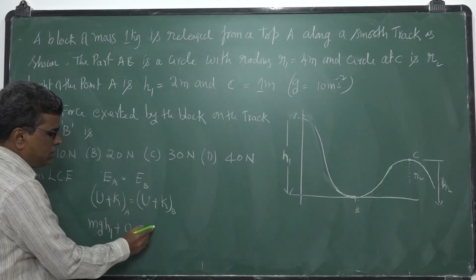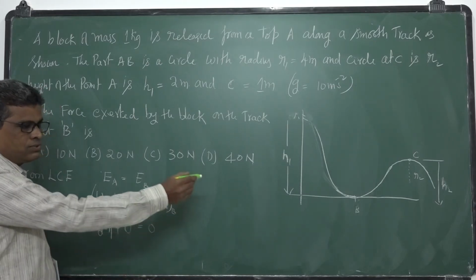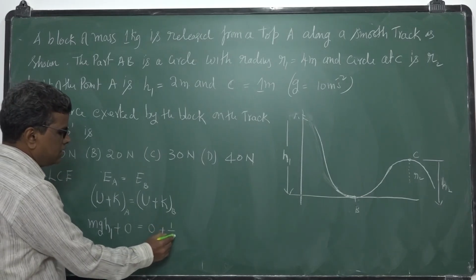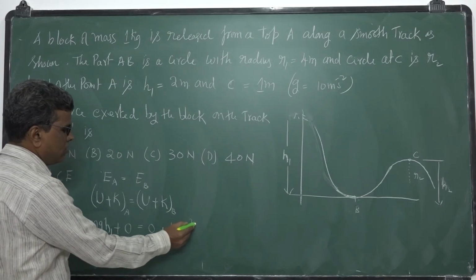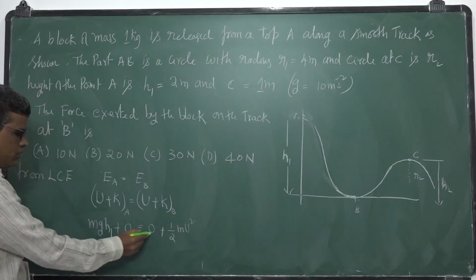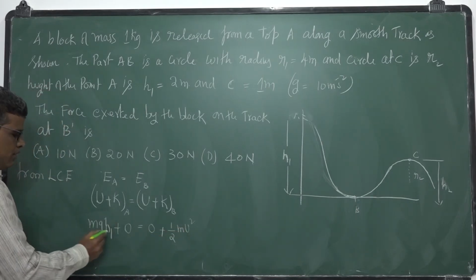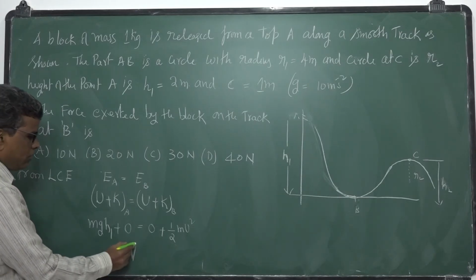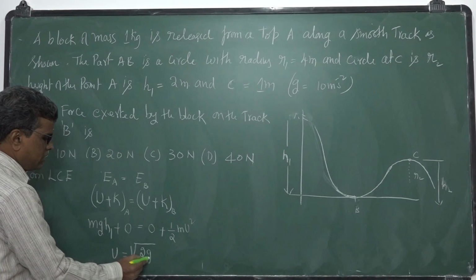Potential energy at B is 0, because it is at ground level, plus kinetic energy at B is half mv squared, where v is the velocity at B. The m gets cancelled, and you get velocity at B is the square root of 2gh1.